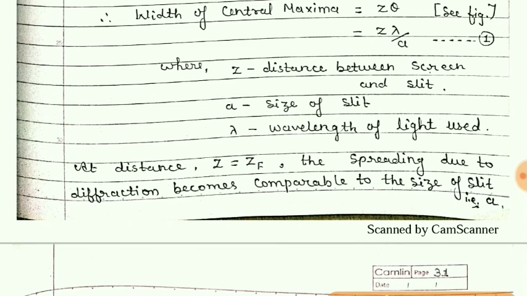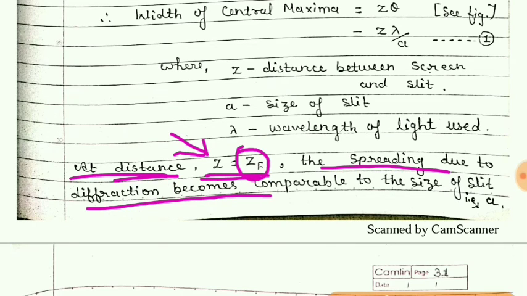Now if we want to find this distance ZF, then we know that at a distance Z equal to ZF, the spreading due to diffraction becomes comparable to the size of the slit.